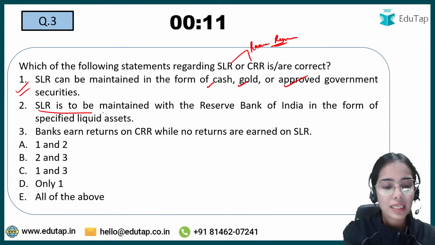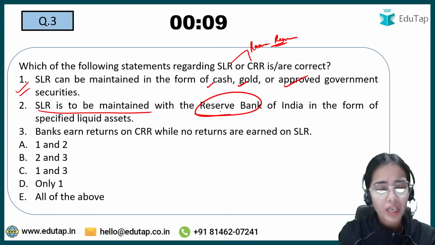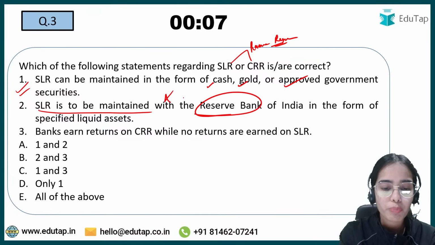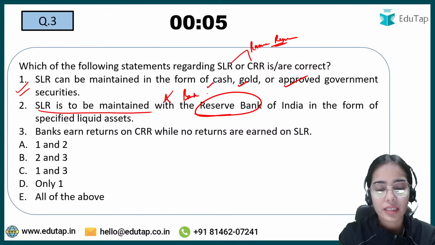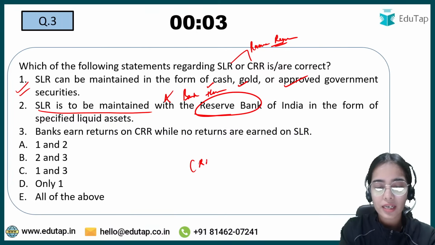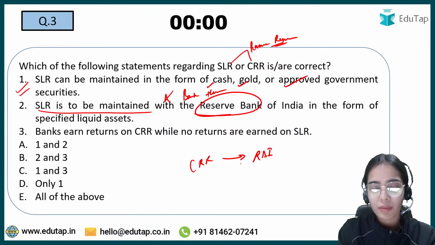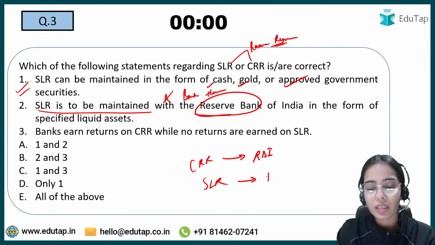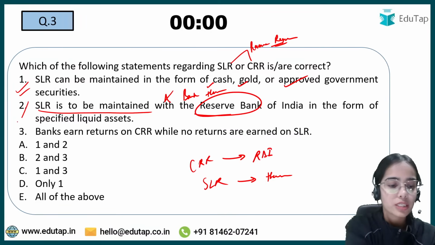Absolutely correct. SLR is to be maintained with the RBI. So no, SLR is to be maintained with the banks themselves. CRR has to be maintained with the RBI, but the SLR has to be maintained with the banks themselves. So this is wrong.